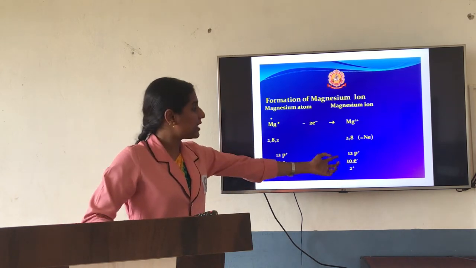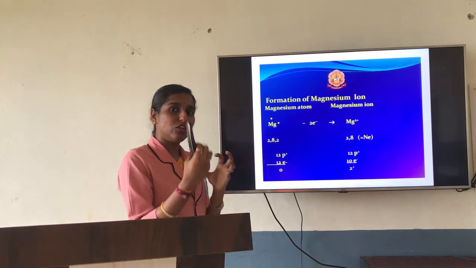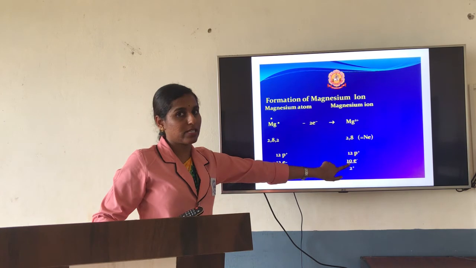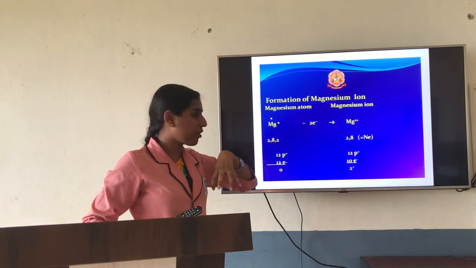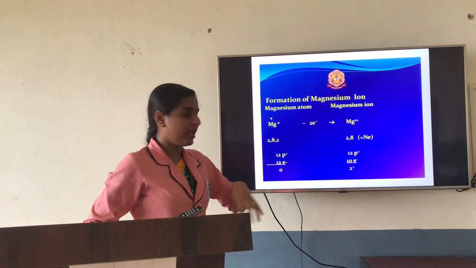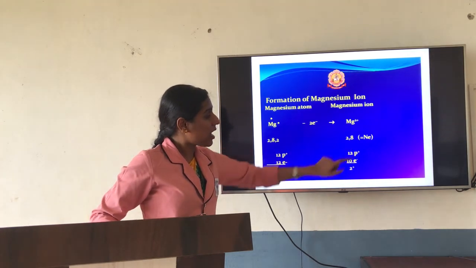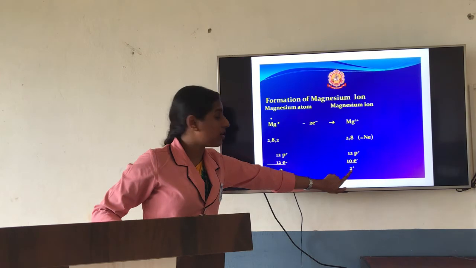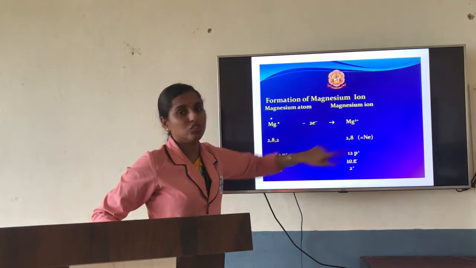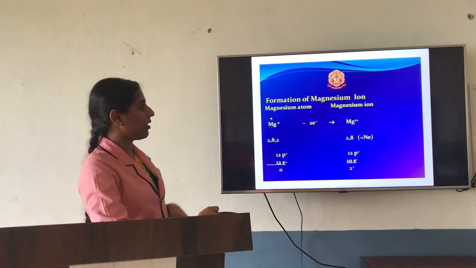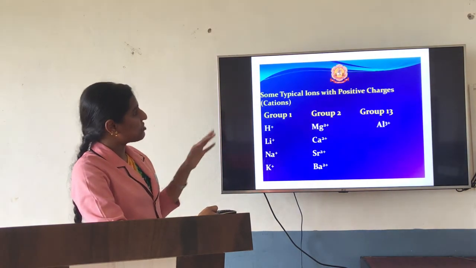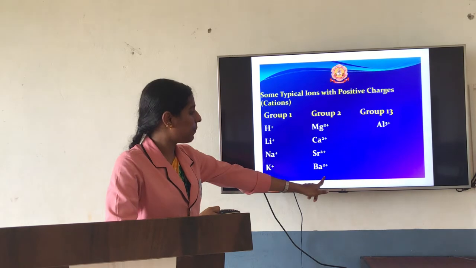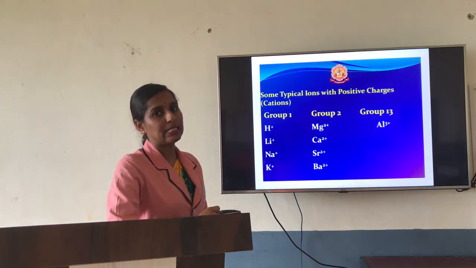If you consider the ion, 2 electrons have been given away, so now a total of 10 electrons are present. The protons inside are the same, 12 protons. So now there are 2 extra protons, and proton charge is plus. So you write Mg2+. These are some examples: group 1 will have plus 1, group 2 plus 2 charge, and group 13 will have a plus 3 charge.